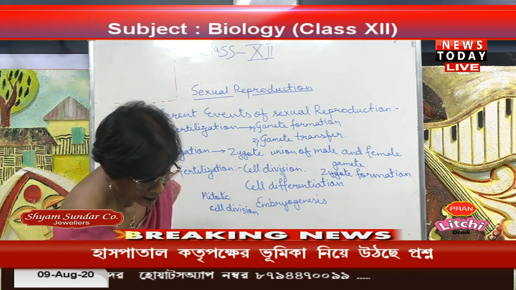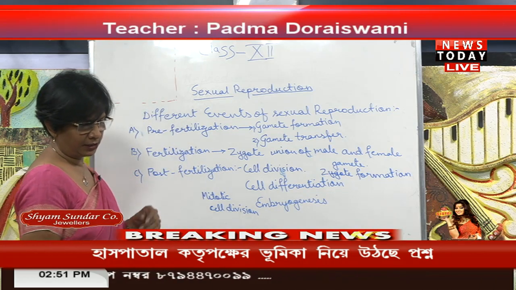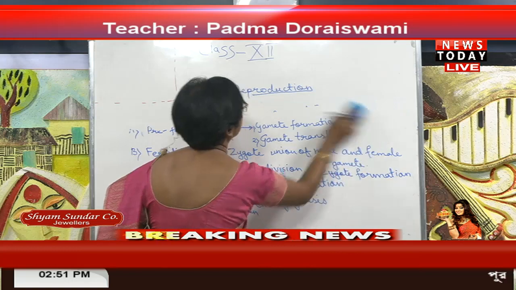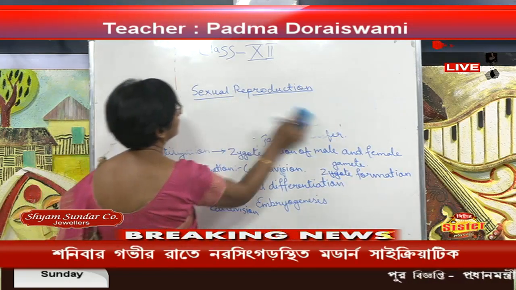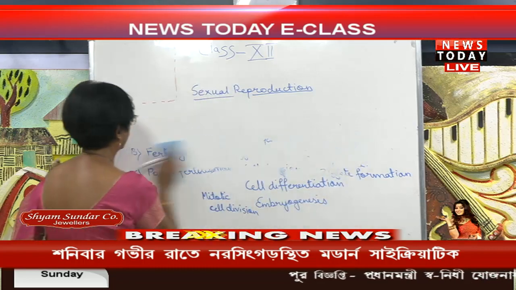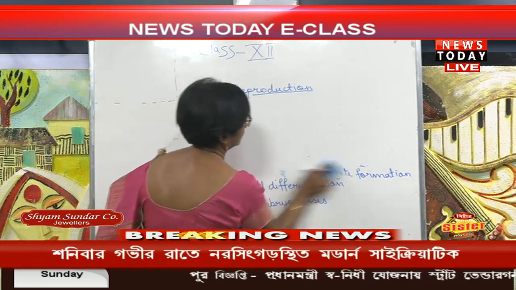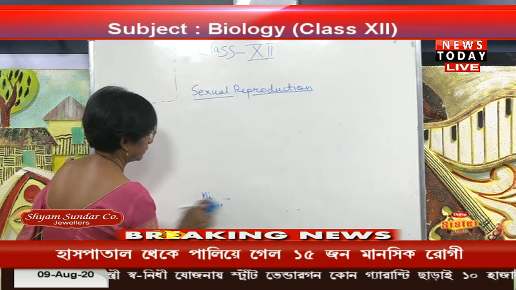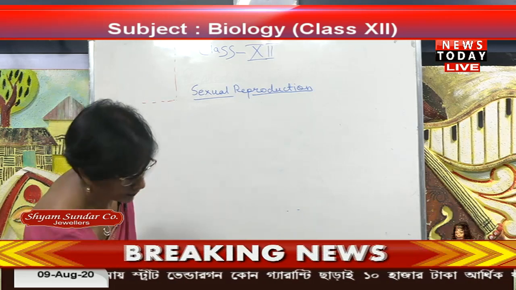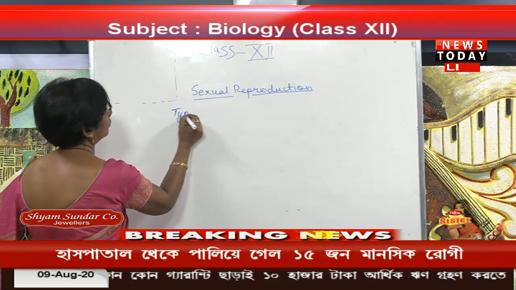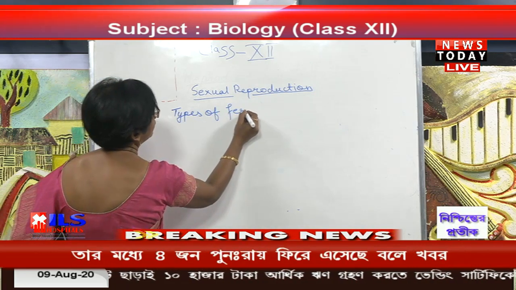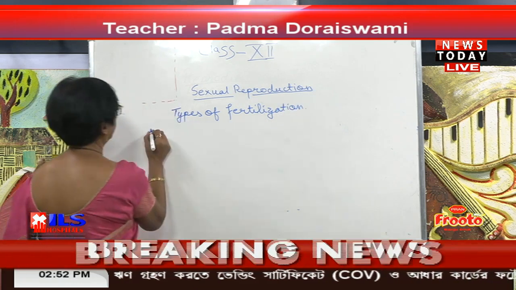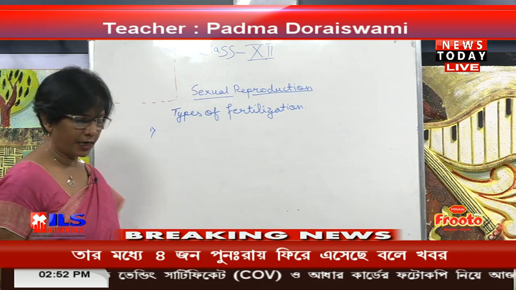Now, if you are going to take the fertilization, then fertilizations are of 4 types. Types of fertilization. Number 1 is the internal fertilization.